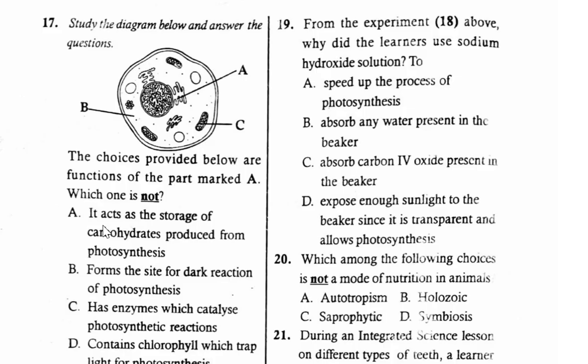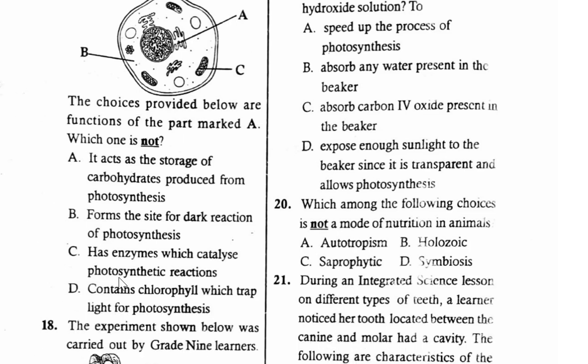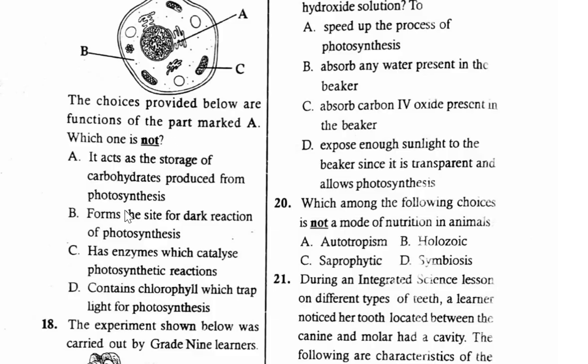So the traces provided below are functions of the part marked A. Which one is not? You can see A is pointing here. From these options, part B forms the site for dark reaction of photosynthesis, has enzymes which catalyze photosynthetic reaction. D contains chlorophyll which traps light for photosynthesis. You can see all are talking about photosynthesis. So this structure, they're talking about the chloroplast. And therefore, which one is not is A.